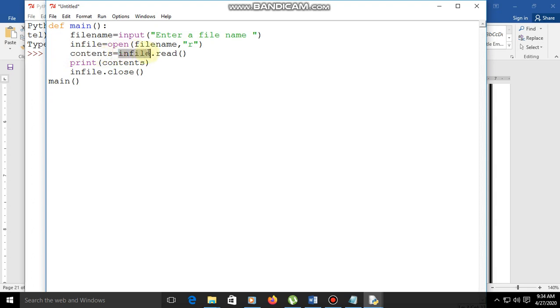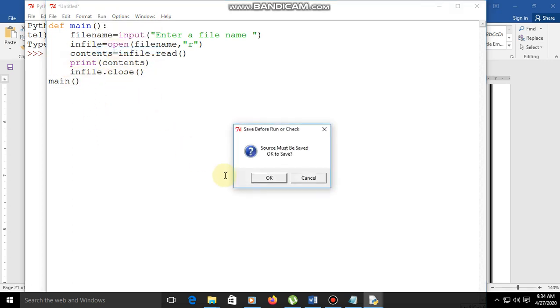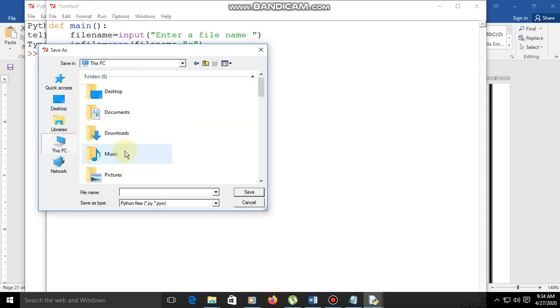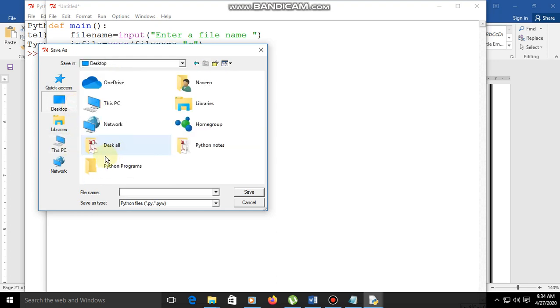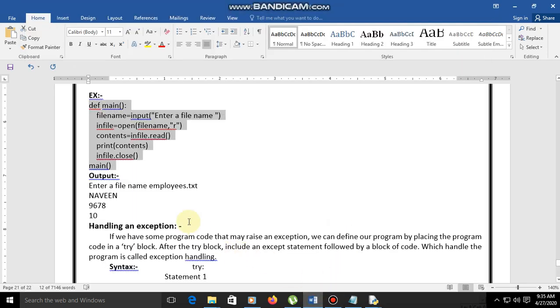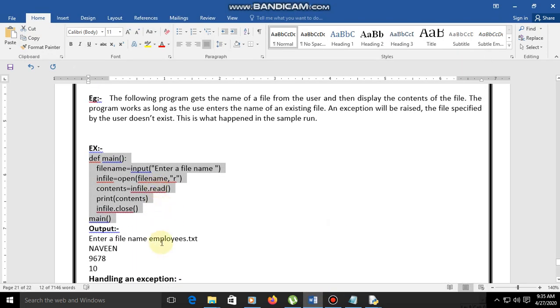Contents equals in file dot read, print contents, in file close. Let us run this. Enter a file name here. Save, choose the path, desktop. So what is given here? It is employee.txt.